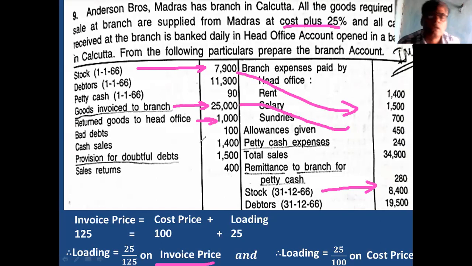How many items are there on the debit side of the branch account? How many items did you record on the debit side? Common items, not the detailed. One is opening stock, second is goods sent to branch, third is bank, fourth is RDD. 4 items are already there.